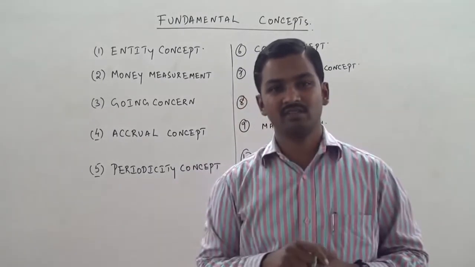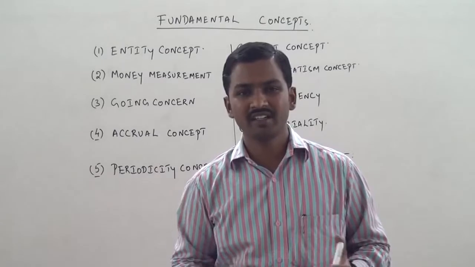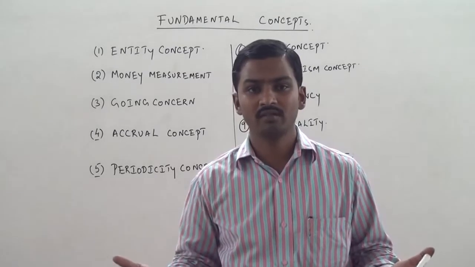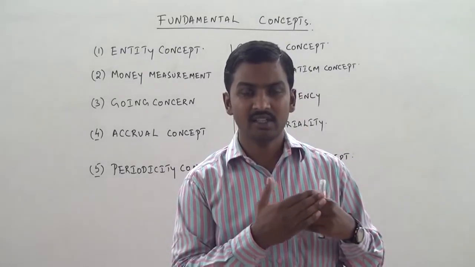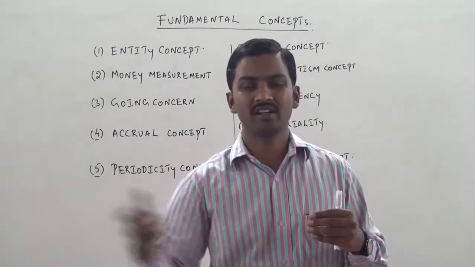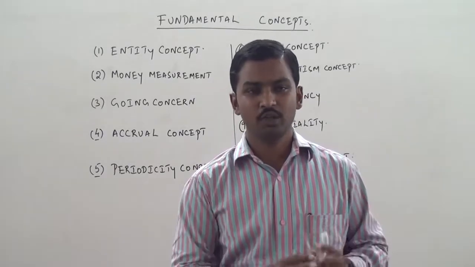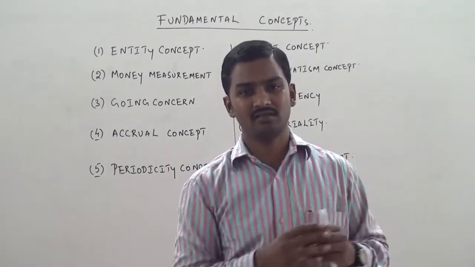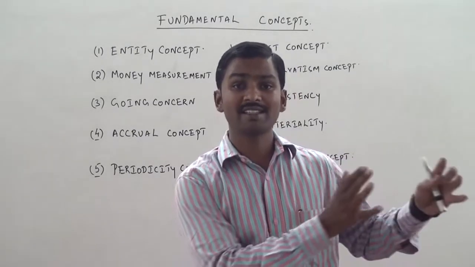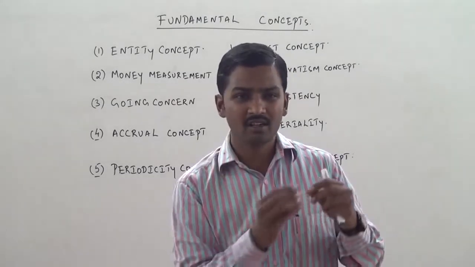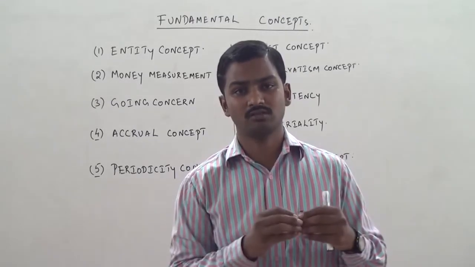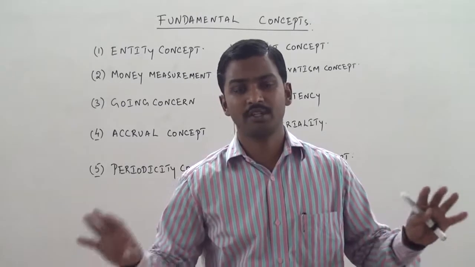When you buy machinery, what is the entry you write? You write the entry, machinery account debit to cash account. What's the logic behind the entry? We say machinery, it's an asset, real account, coming in, debit; cash, real account, going out, credit. We treat machinery as an asset. We show the machinery in the balance sheet on the asset side. We don't debit the machinery to the profit and loss account. Every year we cut a small piece of the machinery value and we debit it to the profit and loss account. And slowly the machinery is depreciated.